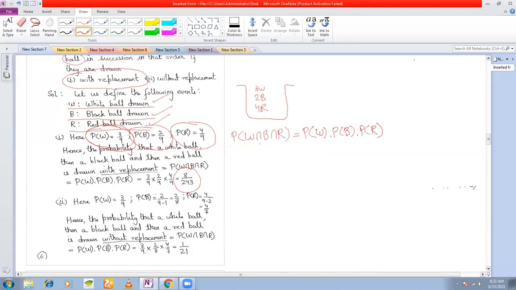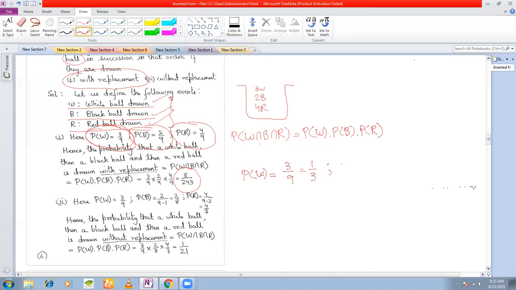Next, we want to find out drawing without replacement. Without replacement means drawing out the first ball, not keeping it back, then drawing out the second ball, not keeping it back. Again, the events remain the same: drawing out a white ball in the first draw, a black ball in the second draw, and a red ball in the third draw. But this time the probabilities are going to change. The probability of drawing a white ball in the first draw will be 3 by 9, because there are 3 white balls and the total number of balls is 9. So it will be 1/3. This will remain the same.